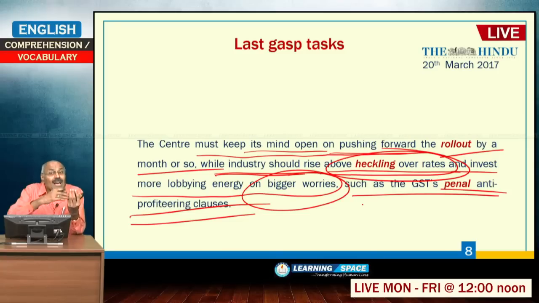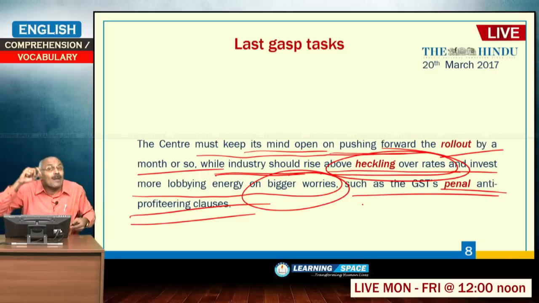So, if industry does some mischief, there are some penal provisions under anti-profiteering clause. When the benefit is not passed on to the consumer, then the anti-profiteering clause will come into the picture. So, these are penal provisions.